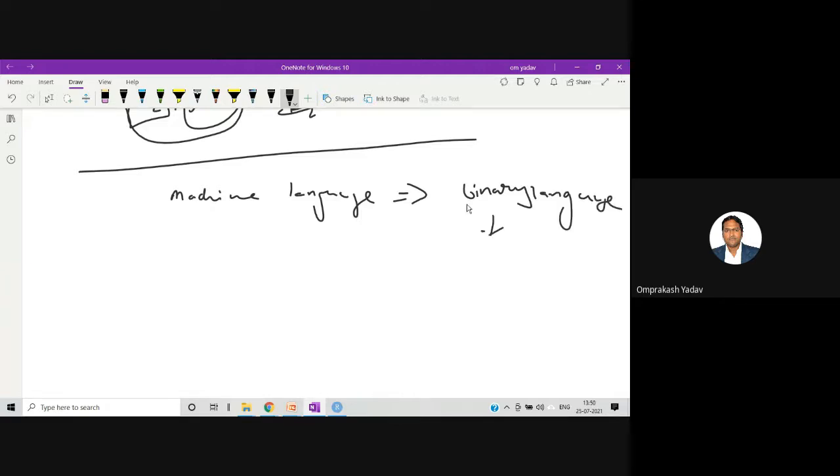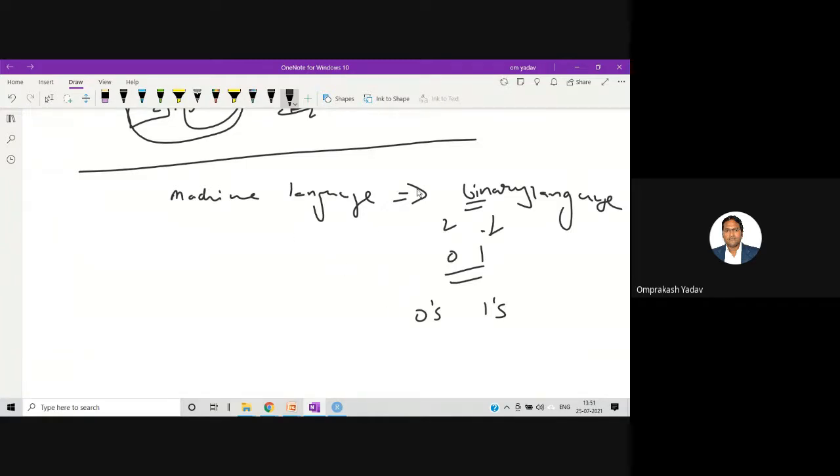Bi means two. A language which has two values, 0 and 1. Whatever you write, you write in terms of zeros and ones. That language is called machine language, and the computer understands machine language only.